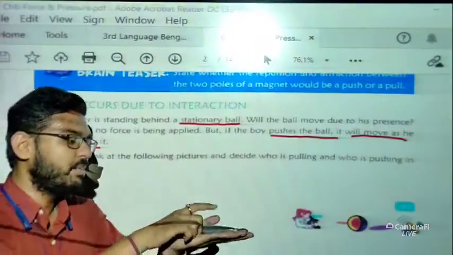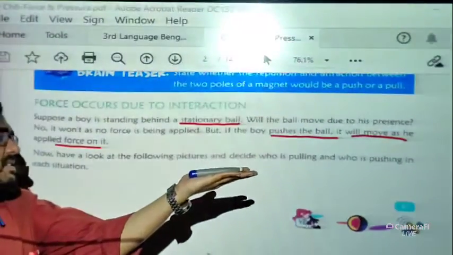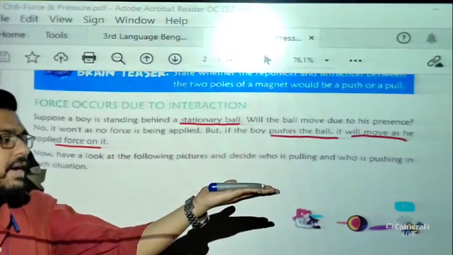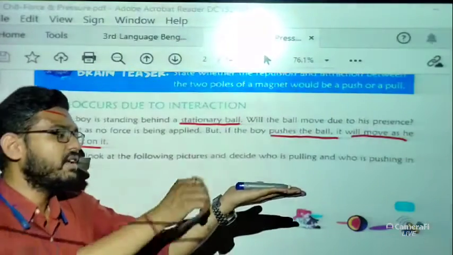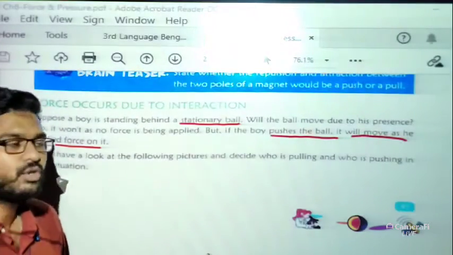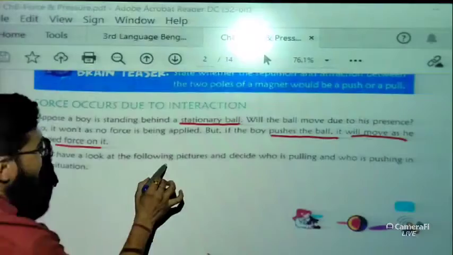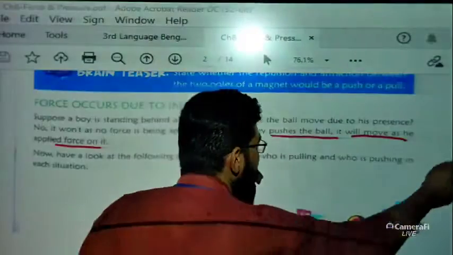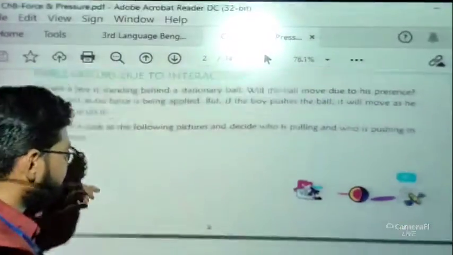Now same thing happens, the pen is there. Will the pen come towards me, or go away from me if I have not applied any force? Obviously no. But if I apply some force, if I pull the pen, if I push the pen, then it will change its position. So the same thing happens here. Now just have a look at the following pictures and decide who is pulling and who is pushing in each situation. So let me show you the pictures, okay.